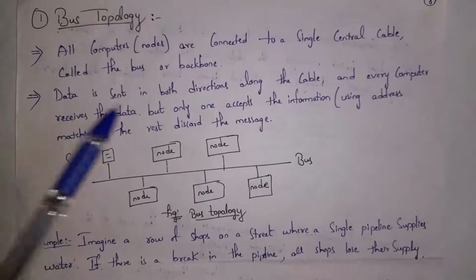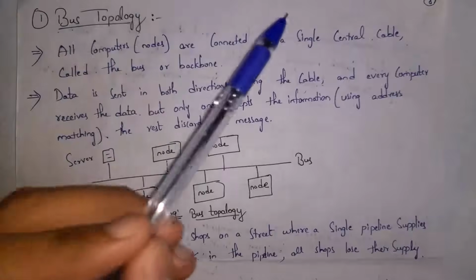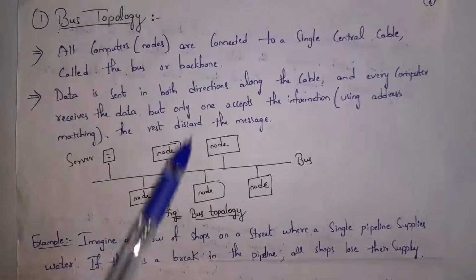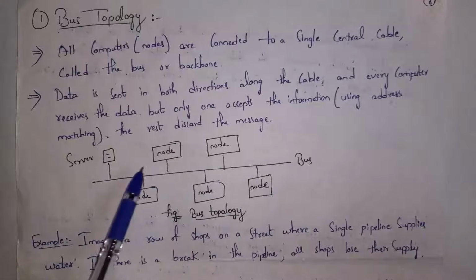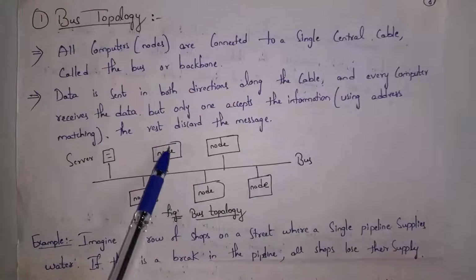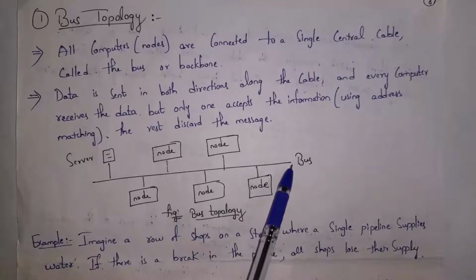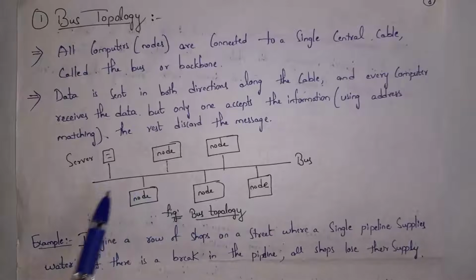At first, I will explain what is bus topology. Guys, in bus topology, all computers are connected to a single central cable called bus or backbone. Guys, in bus topology, we connect all nodes. Nodes are nothing but computers. So in bus topology, we connect all computers to a single central cable, and we call this central cable as bus, or we also call this cable as backbone.